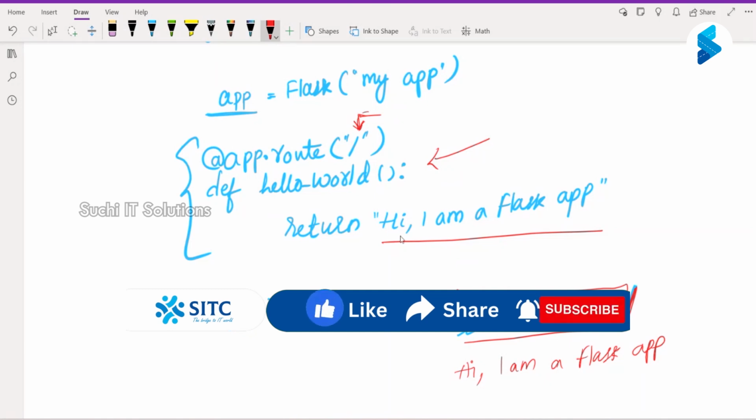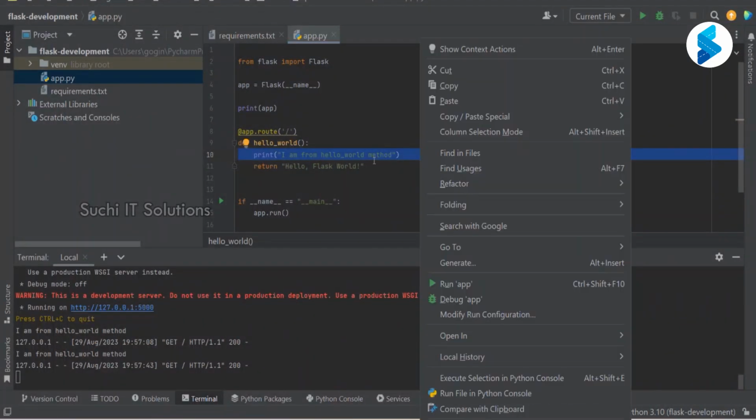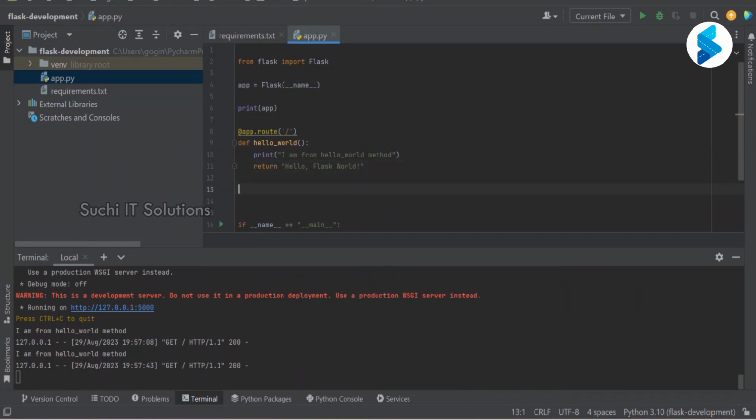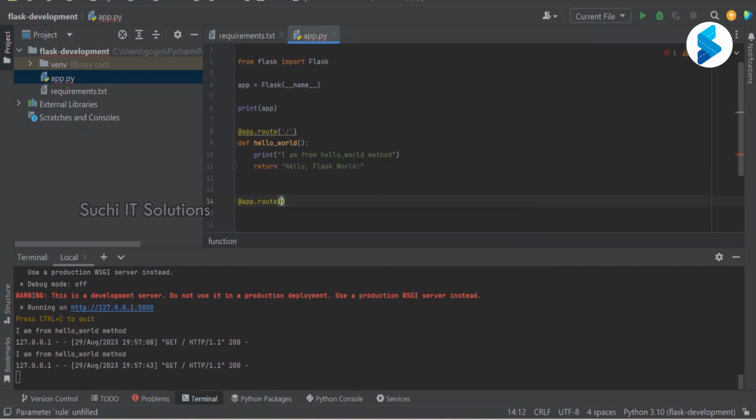So let me come back to the class development server. I'm going to add one more URL. I have to register one more time, app dot route. Now this time what I'm going to say is slash home.